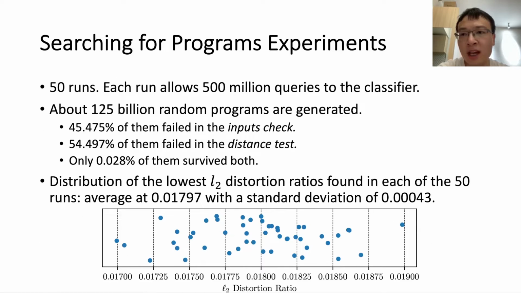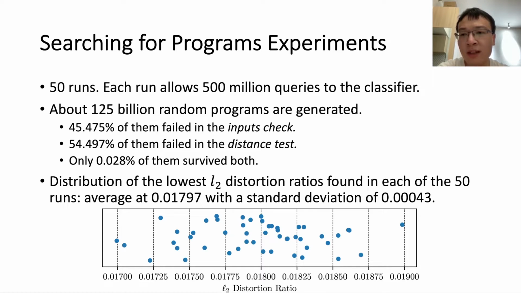We ran this prototype to search for programs. We organized this experiment as 15 runs. Each run allows 500 million queries to the classifier. More than 100 billion random programs are generated. Most of them failed in the input check and distance test. This shows the effectiveness of our pruning techniques.